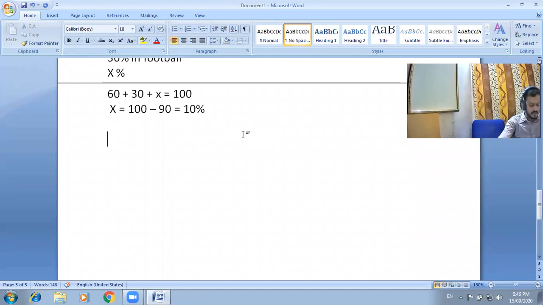If we move to the next part of our question: if the total number of people is 50 lakh, find the exact number who like each type of game. Okay, so the number of people who like cricket.